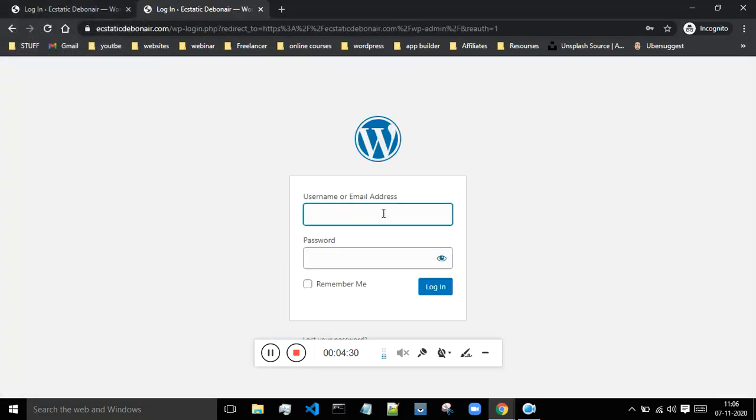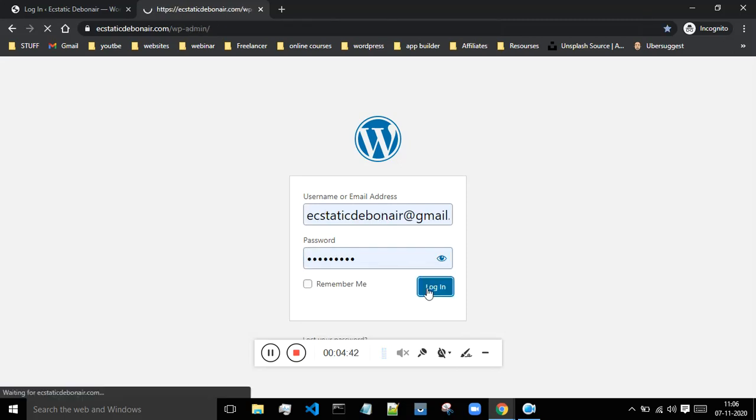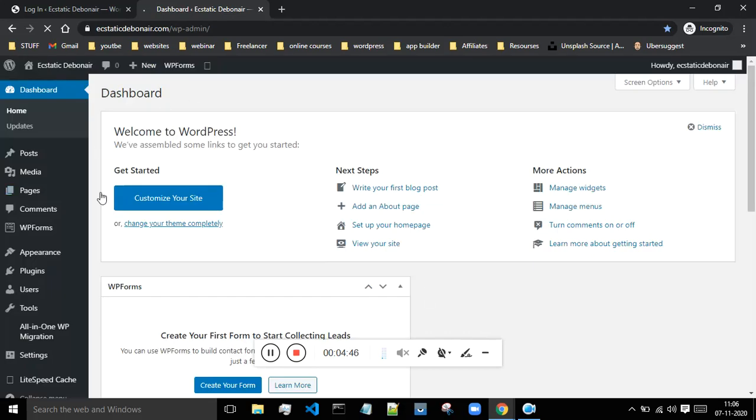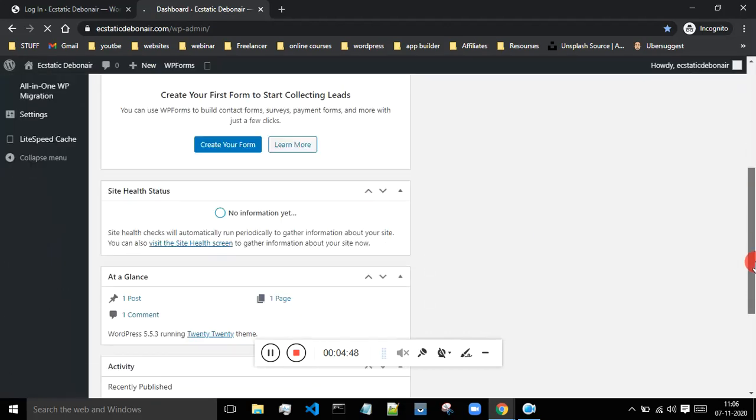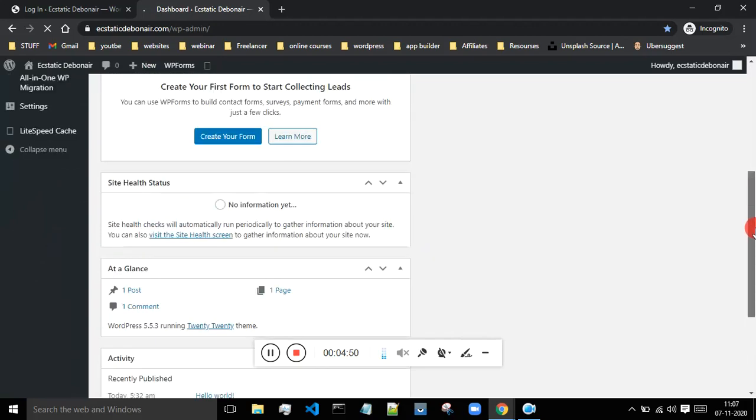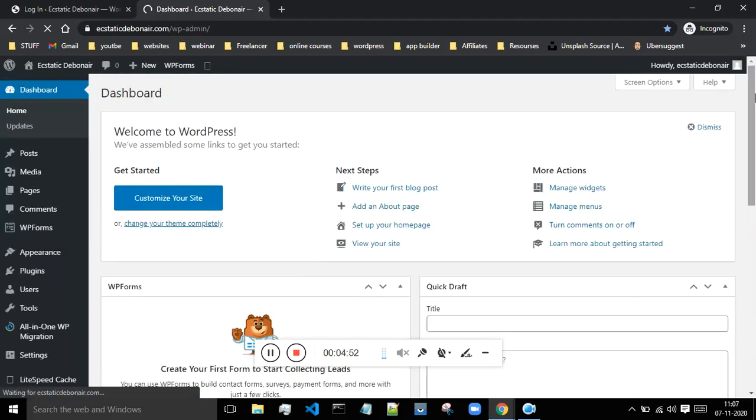and over here you have to enter your email or username and the password which you have set during the installation process. So what I'll do is I will use the very same email ID and password, then I will hit login. And this is how you can log into the dashboard of your website from anywhere you want. Okay, so this is how you have to install and log into your dashboard.